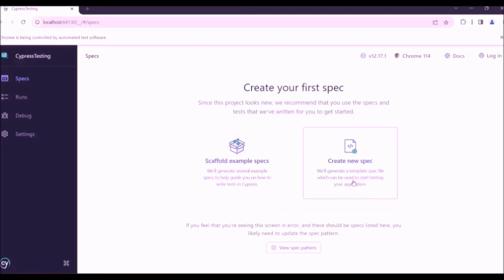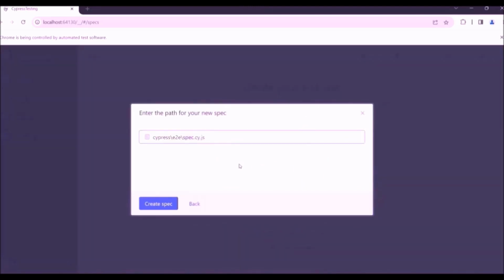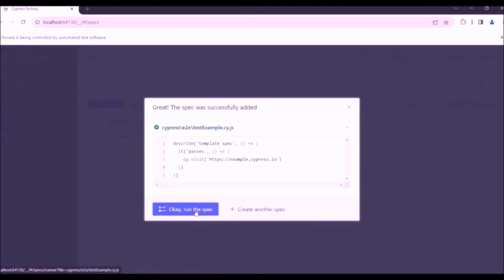Okay, so we will go with this option. Let me click this one, and this is the name of the spec file. You can change the name if you want. Let's change the name. Create spec. Click create spec. Click OK, run the spec.